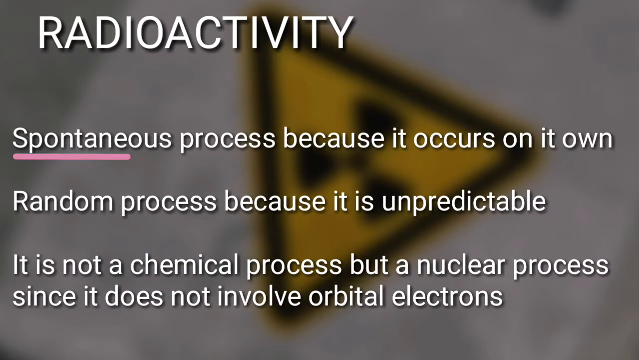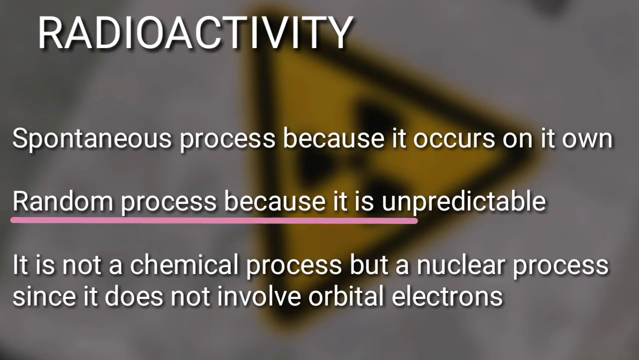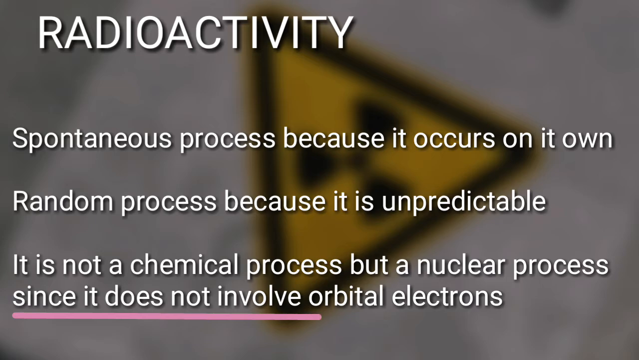Radioactivity is a spontaneous process because it occurs on its own. That is, it is not controlled or affected by external factors, be it physical or chemical. Radioactivity is a random process because it is unpredictable. That is, it is impossible to pinpoint the next nuclear decay. Radioactivity is not a chemical process but a nuclear process since it does not involve the orbital electrons.